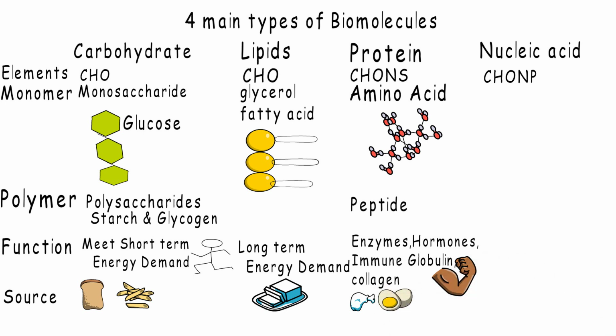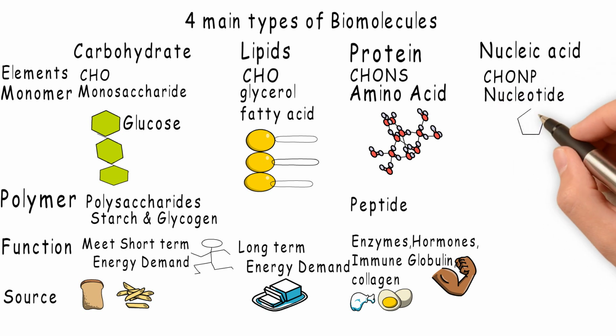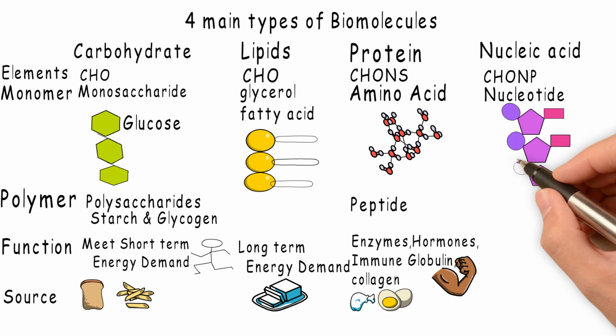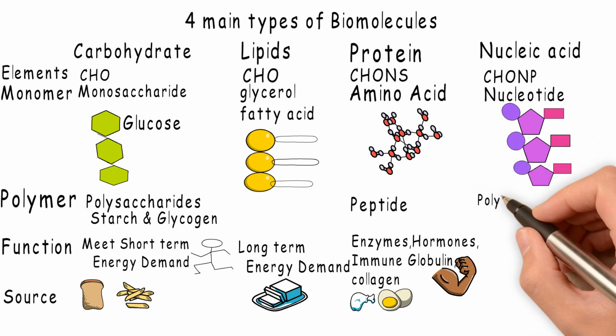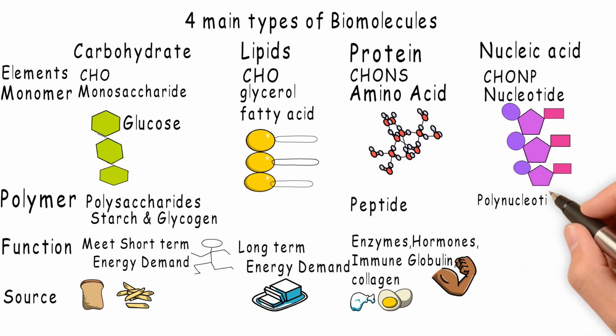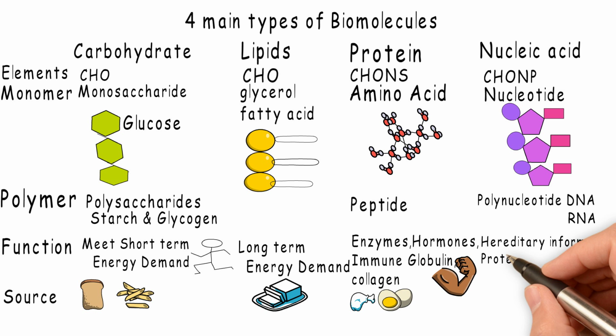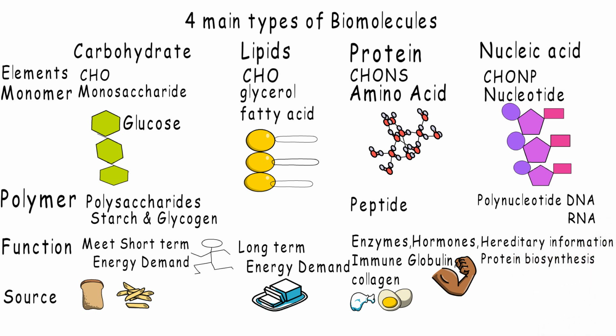And the last but not the least biomolecule is nucleic acid. The monomer that forms nucleic acid is the nucleotide. These nucleotides bind together to form polynucleotides. There are 2 types of polynucleotide: DNA and RNA. DNA is required for repository of hereditary information, and RNA is required for protein biosynthesis.